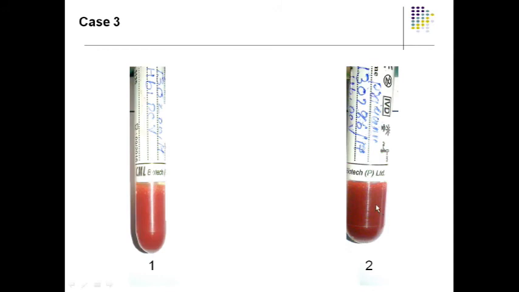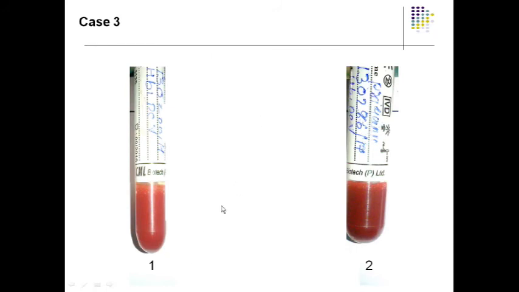When you estimate the hemoglobin in this patient, it is a real case that happened in our laboratory, in the previous place where I was working. I had taken the live case itself. In the first sample, we had reported the hemoglobin as 10, because the physician got a doubt, because the patient was not anemic. In the second sample we got the value of 13.8, something like that. Now, can anyone tell me what could be the reason why it has happened?